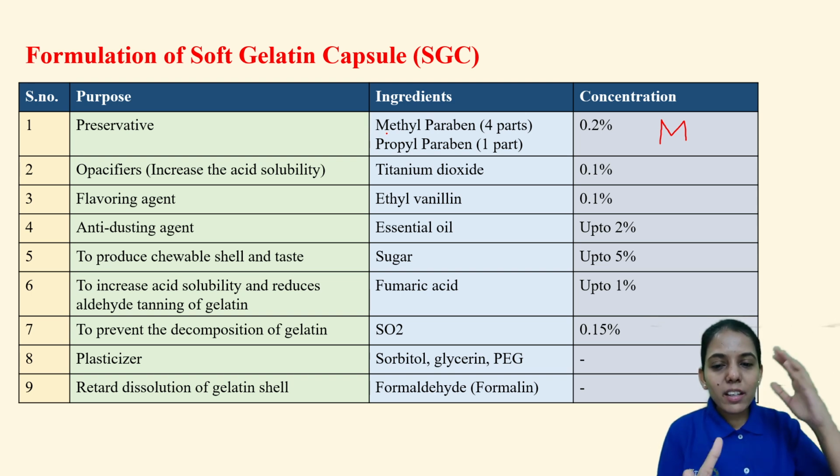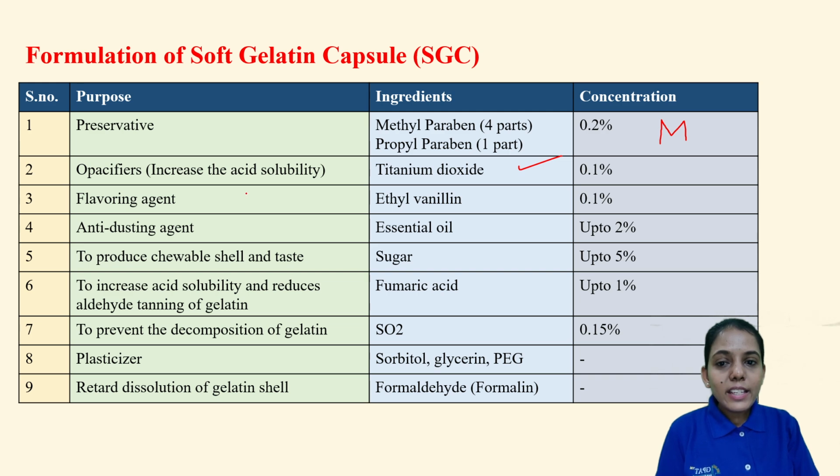Opacifiers: opaque means it will not reflect the light, light will not enter. Also, it will increase the acid solubility. So that is titanium dioxide, which is 0.1%. Okay. Next is the flavoring agent, which is ethyl vanillin. Flavoring agent, so that is 0.1%.